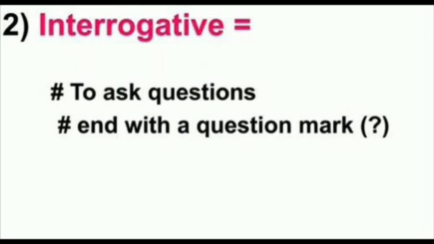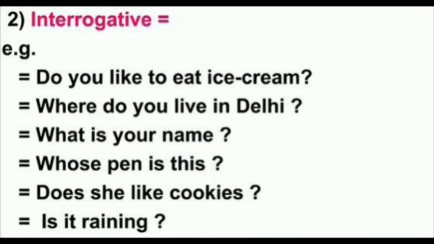Yes. So there are few questions. Do you like to eat ice cream? Who gave you this book? What is your name? Whose pen is this? Does she like cookies? Is it raining? Why didn't you take me along? So all these were interrogative sentences and all are ending with the question mark.